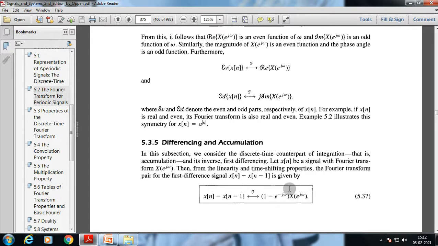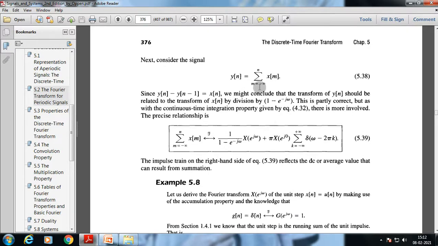So we just take the common, it's a simple mathematical format, and this signal can also be rewritten here as that, and using that we can rewrite this function as this. It's very simple, and now this function might conclude that the transform of y of n should be related to the transform of x of n by division of this. This is partly correct, but as with the continuous time integration property, there is a more involved, precise relationship.